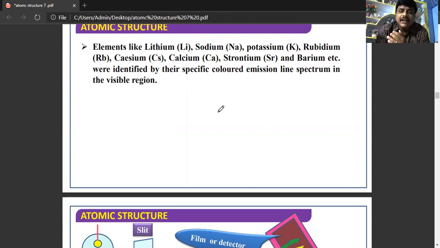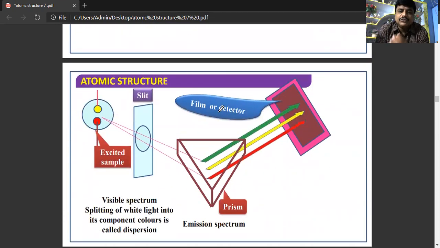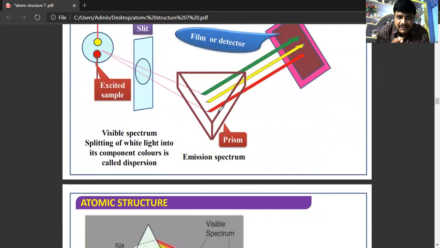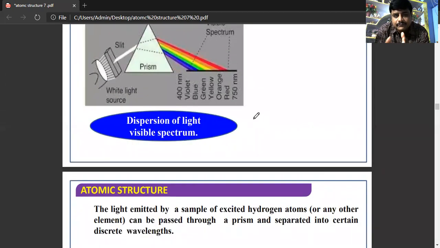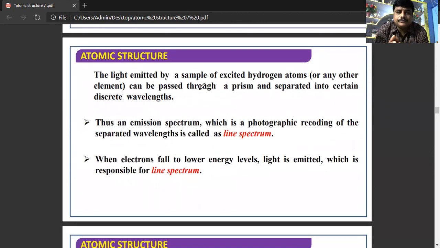In the visible region, this is the visible spectrum. When visible white light is passed through a prism, it is converted into different component colors. That phenomenon is known as dispersion. See here, the dispersion of white light into different colors in the visible region, that is VIBGYOR.